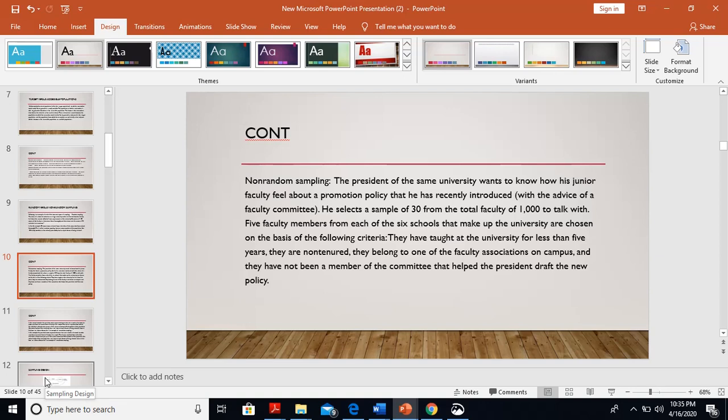The example of non-random sampling or non-probability sampling. The president of the same university wants to know how his junior faculty feel about a promotion policy that he has recently introduced. With the advice of a faculty committee, he selects a sample of 30 from the total faculty of 1,000 to talk with. 5 faculty members from each of the 6 schools that make up the university are chosen on the basis of the following criteria. They have taught at the university for less than 5 years. They are non-tenured. They belong to one of the faculty associations on campus, and they have not been a member of the committee that helped the president draft the new policy.